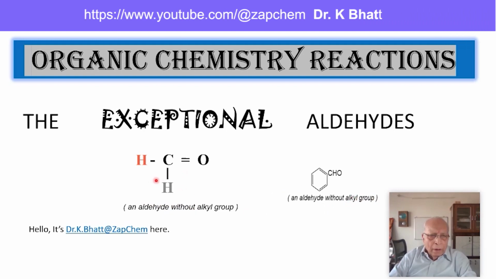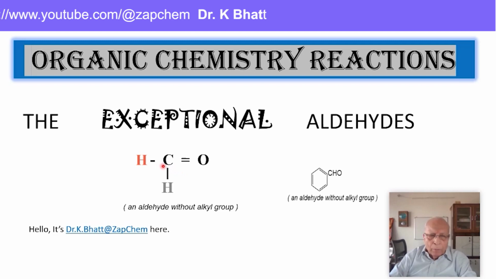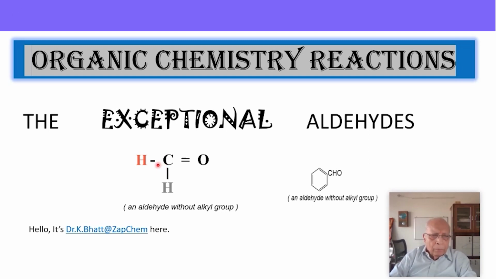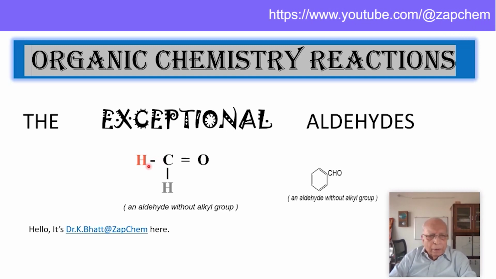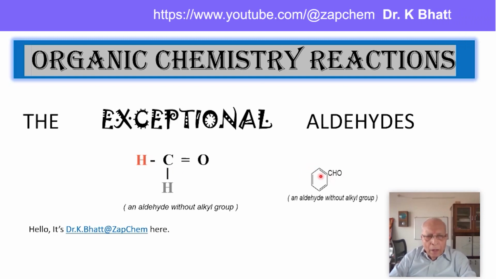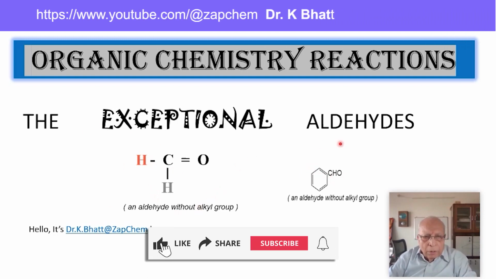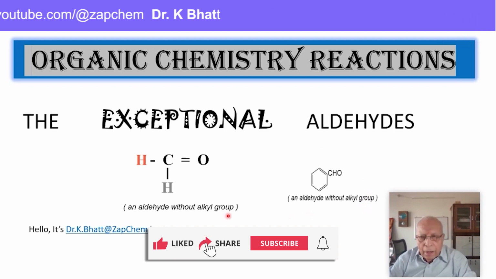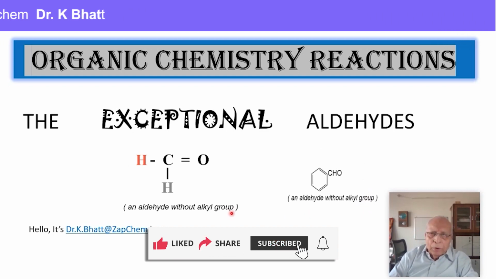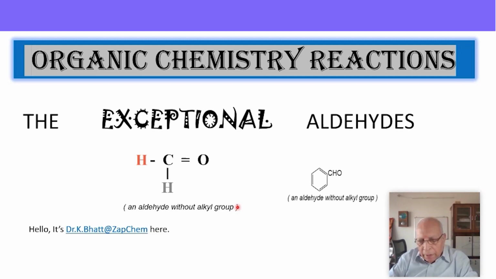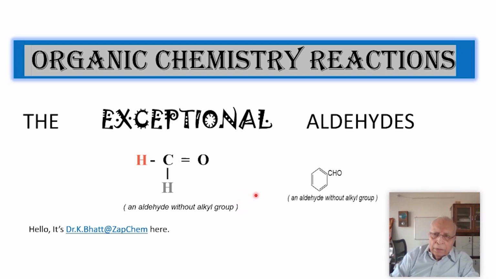As you find here, the carbonyl carbon atom is not attached to any alpha carbon atom, rather it is attached to a hydrogen atom. And therefore, the properties differ from the properties of the other aldehydes, and from the method of manufacture of the other aldehydes.